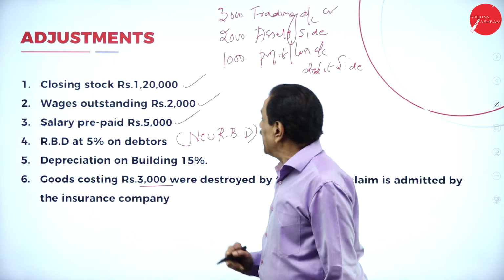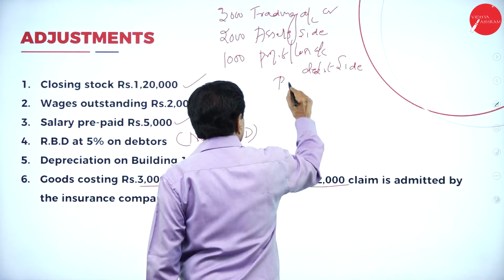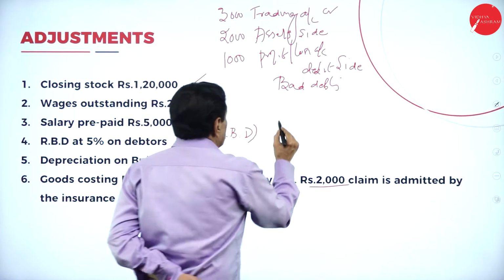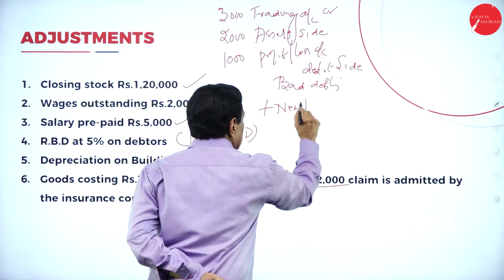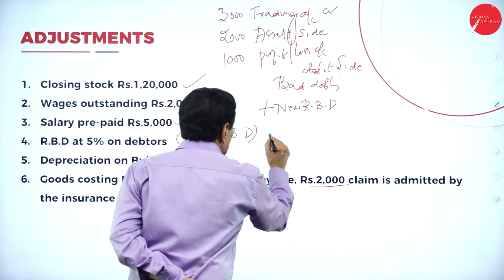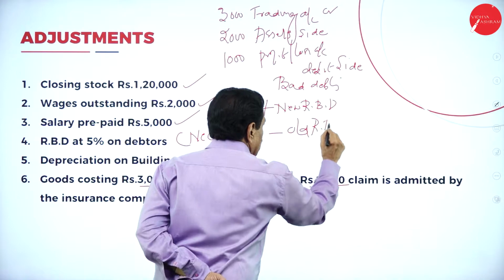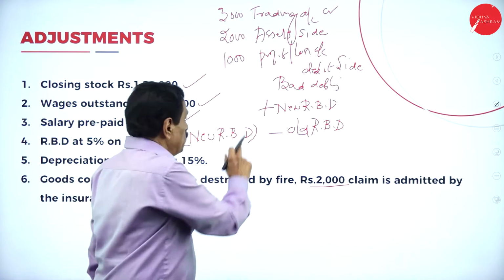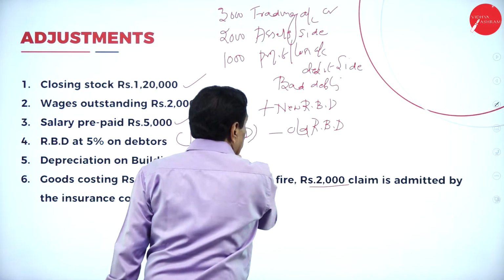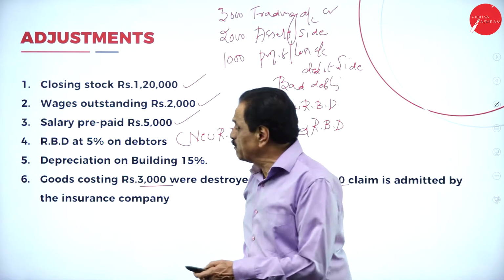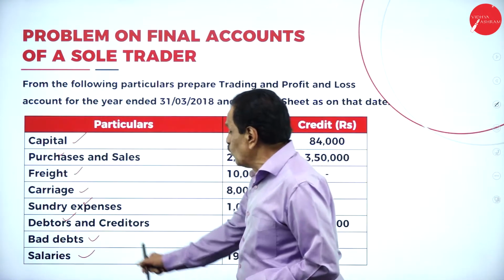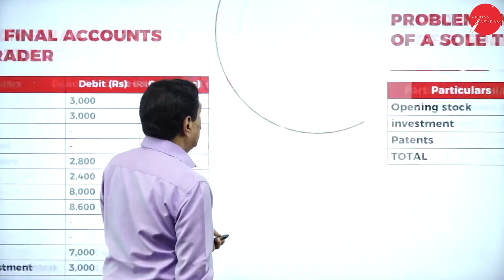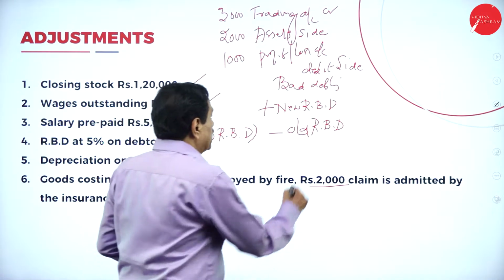Then regarding the bad debt, this is the formula. Bad debt plus new RBD minus old RBD. What's the formula? B plus N minus O, we say. Bad debt plus new RBD minus old RBD. We see in the trial balance: what's your bad debt here? Your bad debt is 2,200.